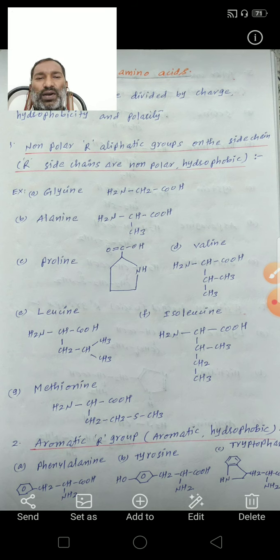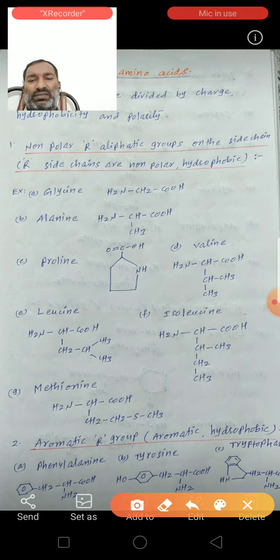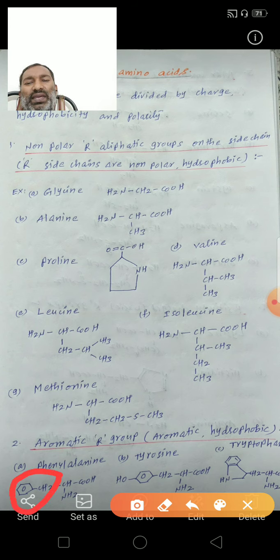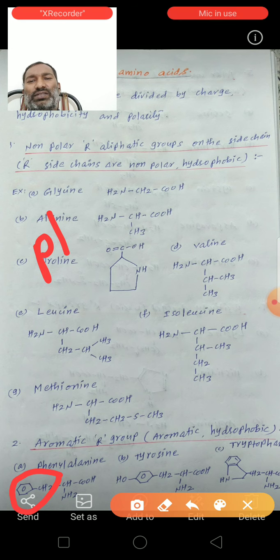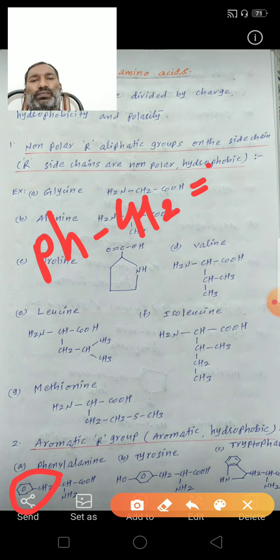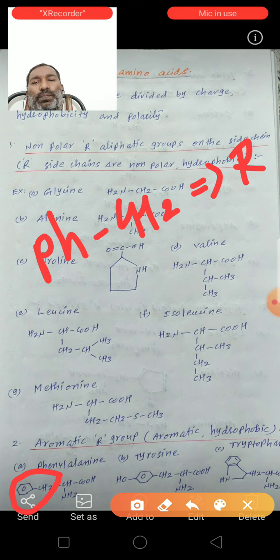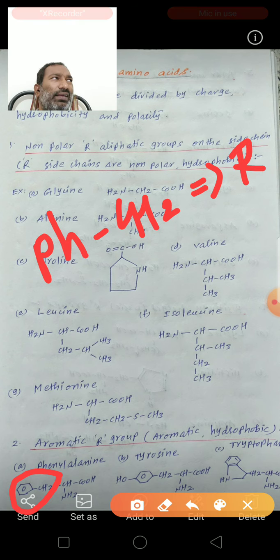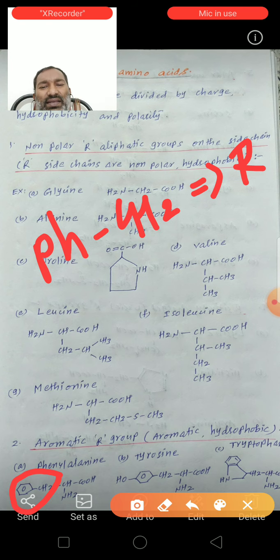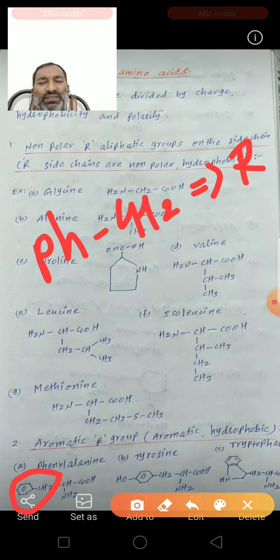Here the alpha group, in the place of R is Ph CH2. Ph means this contains a benzene ring. Benzene means aromatic ring. So the aromatic containing amino acid is phenylalanine.